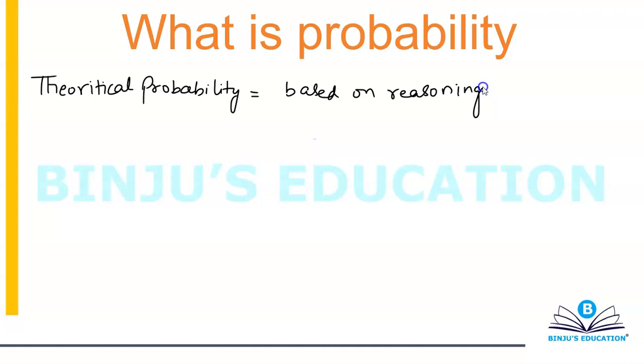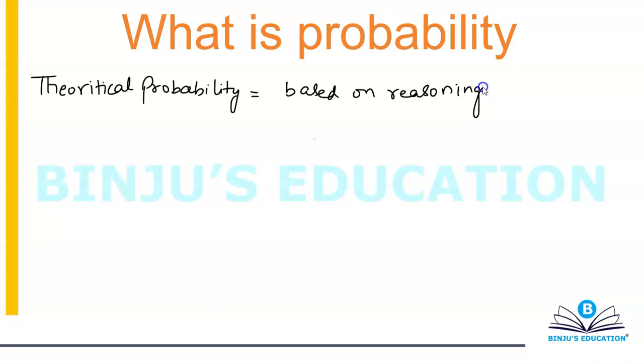In both cases, in case 1, we consider that there is a theoretical possibility that 50% of the cases are going to have head on the top face, and for the other 50% of cases we're going to have tails on the top face. The same thing goes with the dice. We're going to have a 1/6 chance of having each number on the top face. So my answer was 1 by 6 plus 1 by 6 plus 1 by 6, which is 1 by 2, or in short it's going to be 3 by 6. So when you talk about theoretical probability, it's simply based on reasoning. We don't conduct any experiment, and the reasoning is of course based on our logic and our understanding of the question.